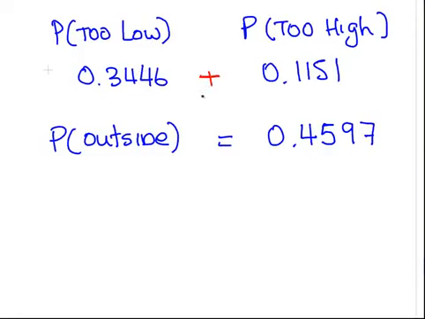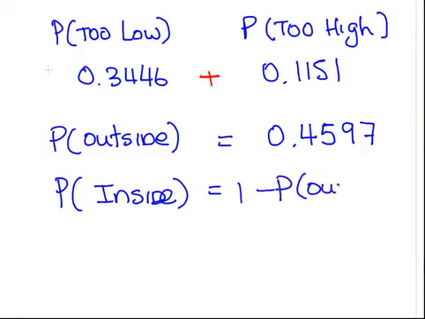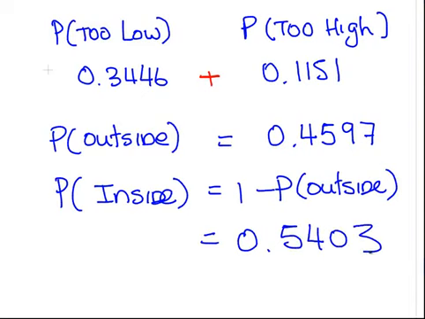Essentially I just added those two. So the probability of being inside the interval is 1 minus the probability of being outside the interval. That's the simple complement rule, and that is equal to 0.5403.